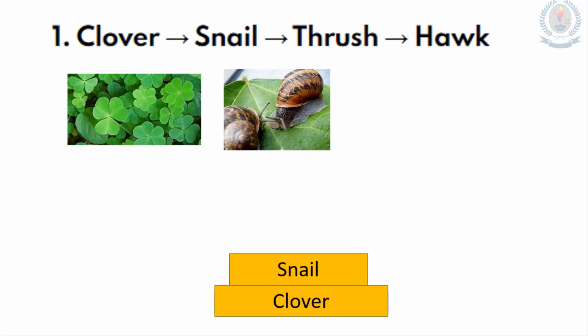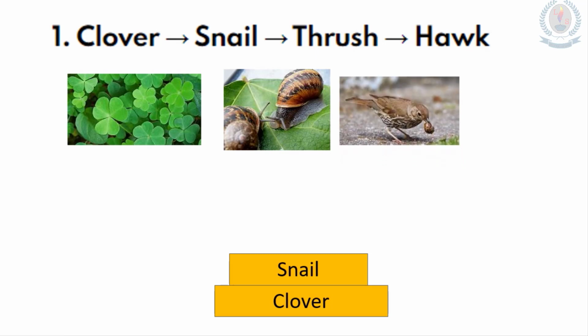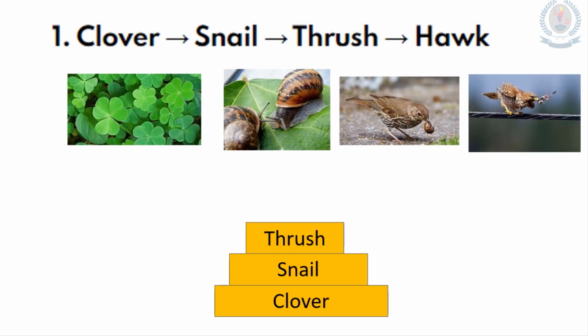The other stage, thrush. You can see the thrush feeds on the snail. Compared to the number of snails, the thrush population should be low. And also we know that energy is lost from one level to the next, so the mass of the thrush also should be lower. This is the stage thrush, and the next stage is hawk.